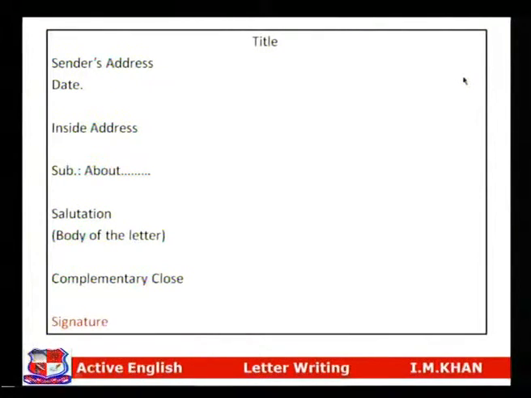Don't forget, I repeat, if the title of the company is there, it will come in the middle of the page and the date will come on the right hand side. If the title is not available, directly the sender's address will come on the left hand side, followed by the rest of the parts of the letter. So these are the essential parts.